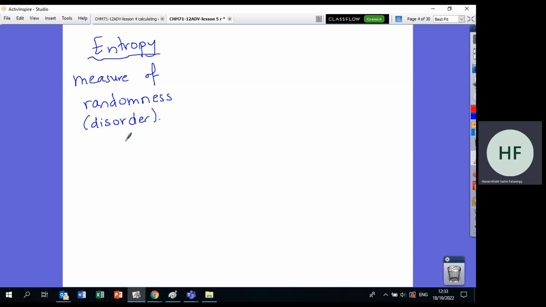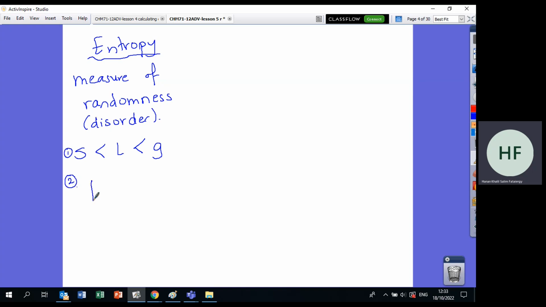Now, where do you think the particles will move more and make more randomness? In solid, in liquid, or in gas? Of course in gas. So gas has the highest entropy, and then liquid is more than solid. Now, this is number 1.